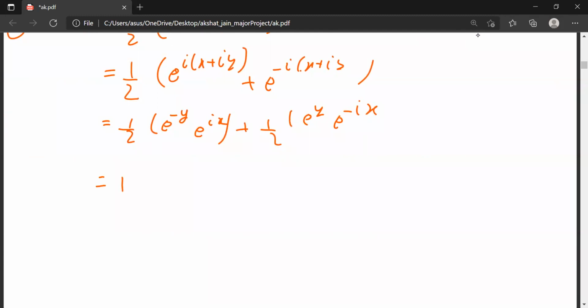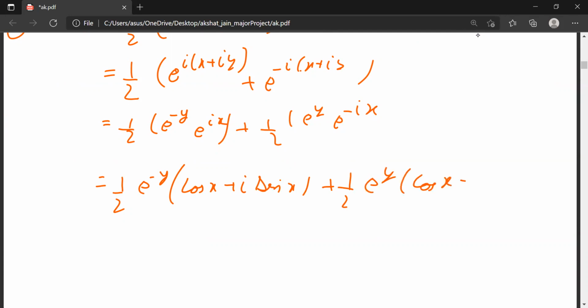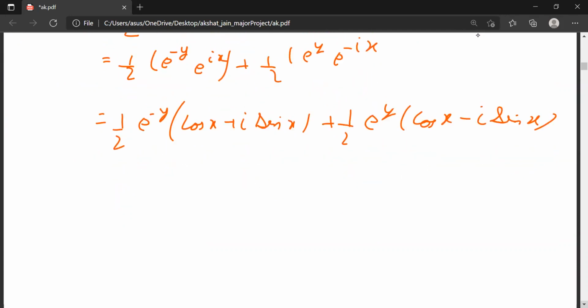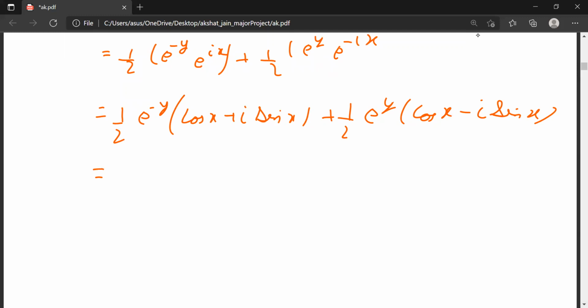Now this will be equal to 1/2 e^(-y)(cos x + i sin x) + 1/2 e^(y)(cos x - i sin x), that will be equal to 1/2 (e^(-y) + e^(y))